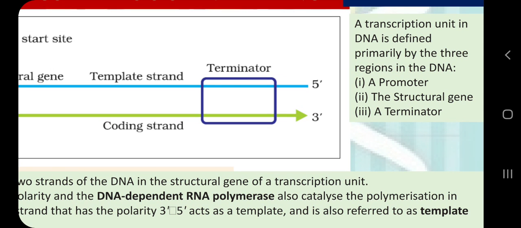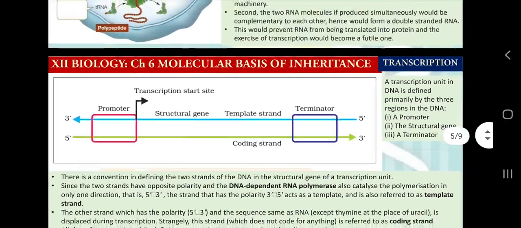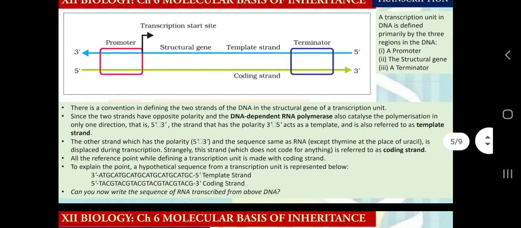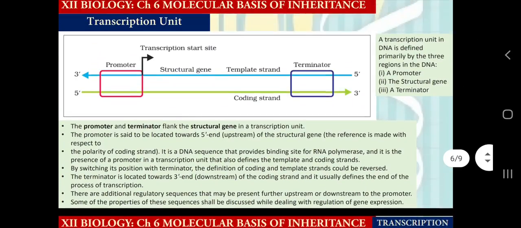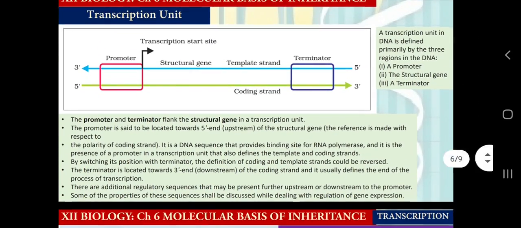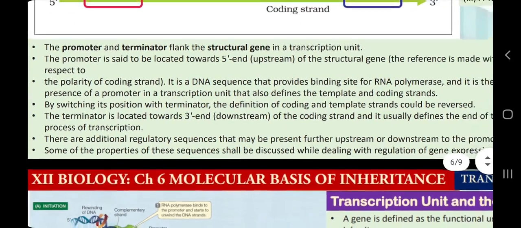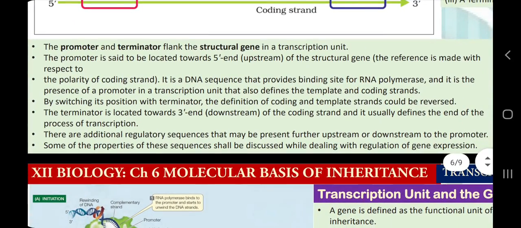What is the promoter? The initiation site of transcription where RNA polymerase binds. What is the structural gene? The sequence of DNA which is going to be transcribed into an RNA molecule is called the structural gene. And what is the terminator? The sequence in DNA which determines the termination of transcription by RNA polymerase. Now here you can go for the details, which are taken as they are from NCERT: what is the promoter, terminator, and structural gene.